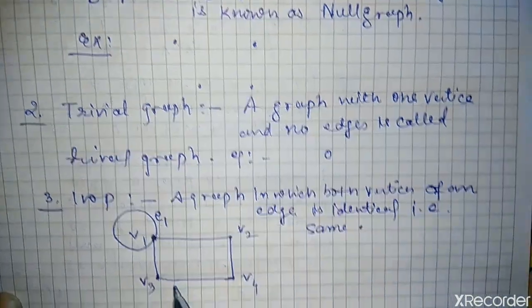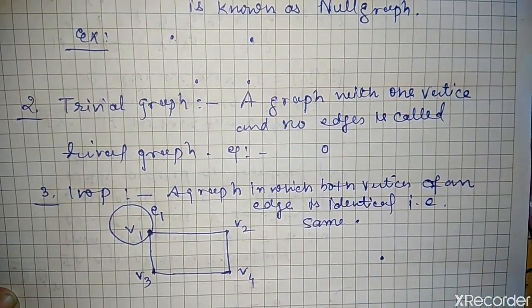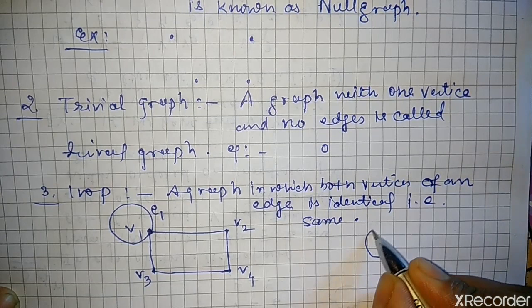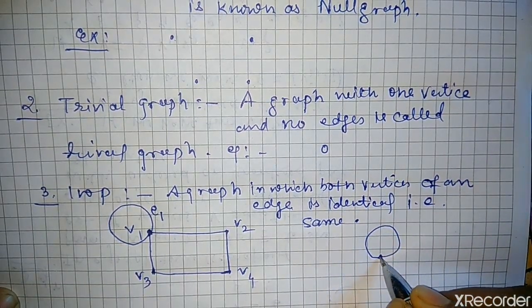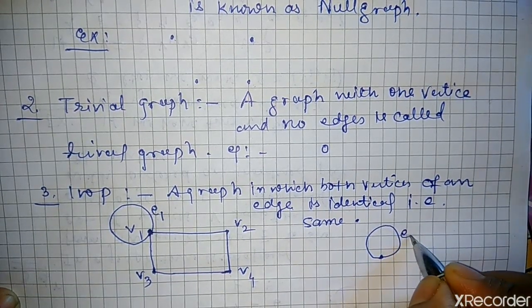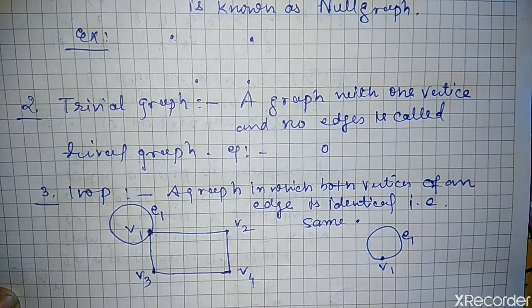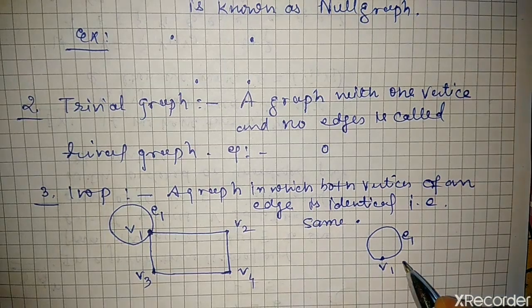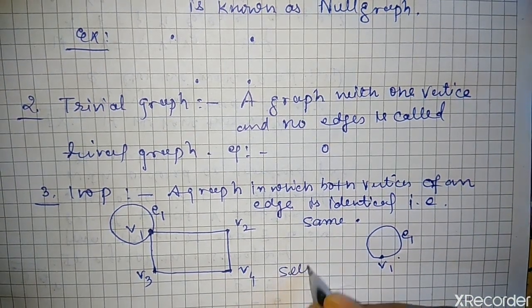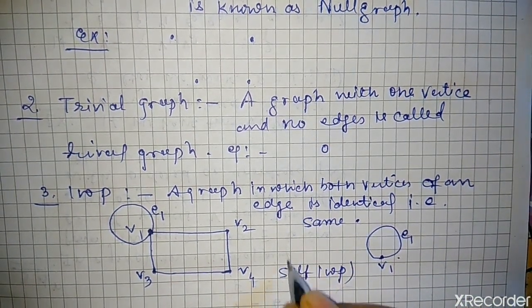Here in this figure it is very clear. If we have a vertex like this and we draw an edge from itself, then this one is known as the loop of the graph. Sometimes it is also known as the self loop.